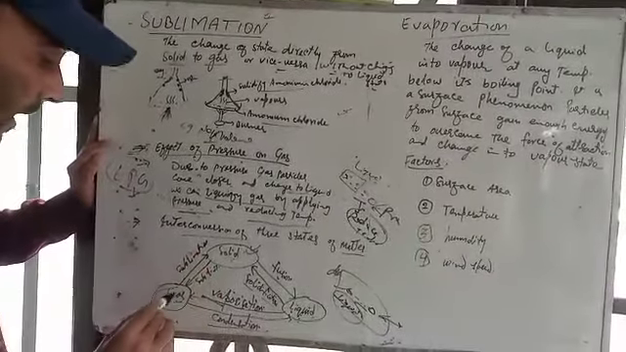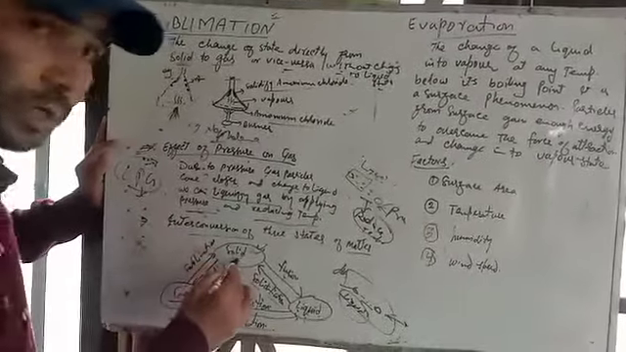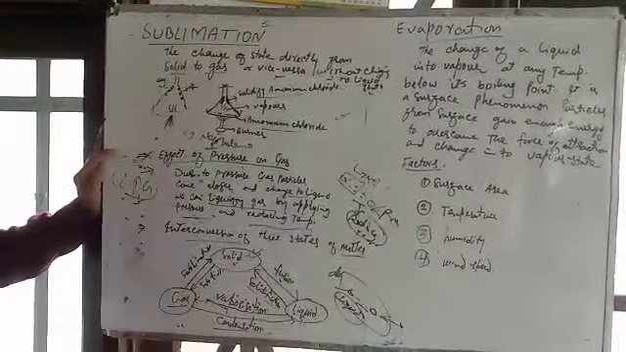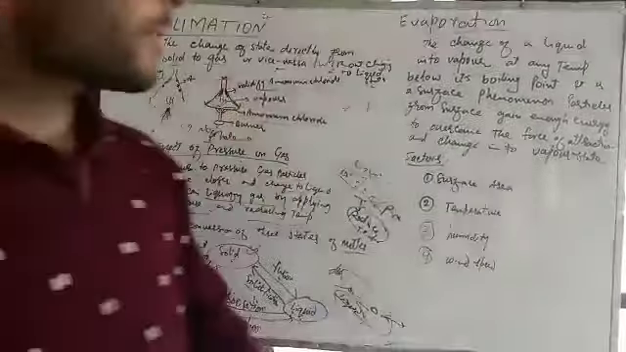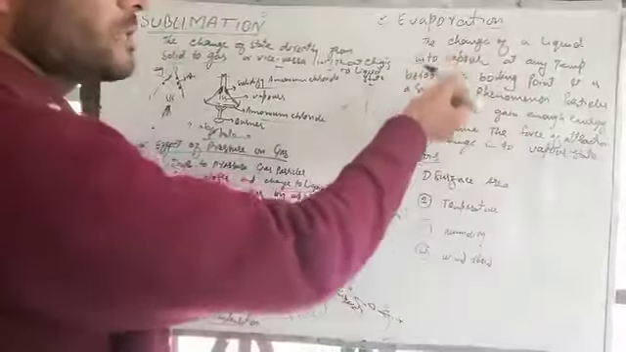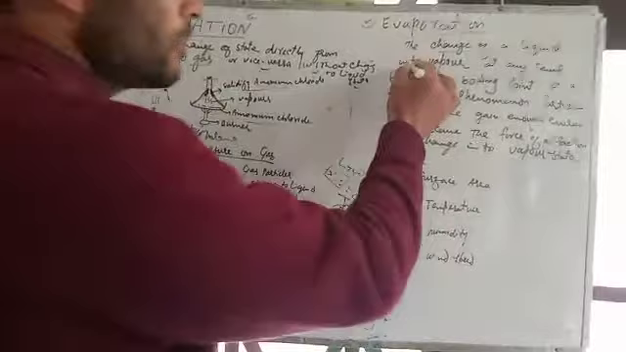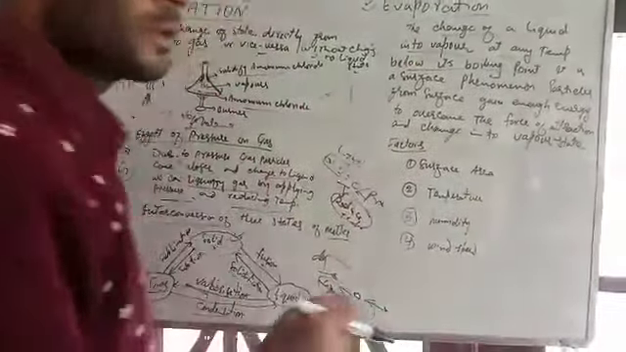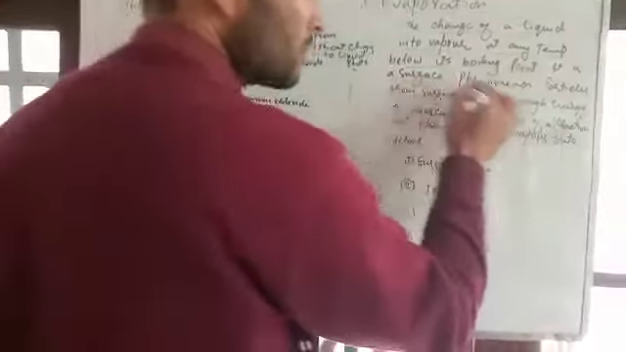Now the gas molecules can be converted into solid, that is sublimation, or solid can be converted into gas, that is also sublimation. And another phenomenon is evaporation. A very important phenomenon is evaporation. What is evaporation? The change of a liquid into vapor at any temperature below its boiling point. It is a surface phenomenon.